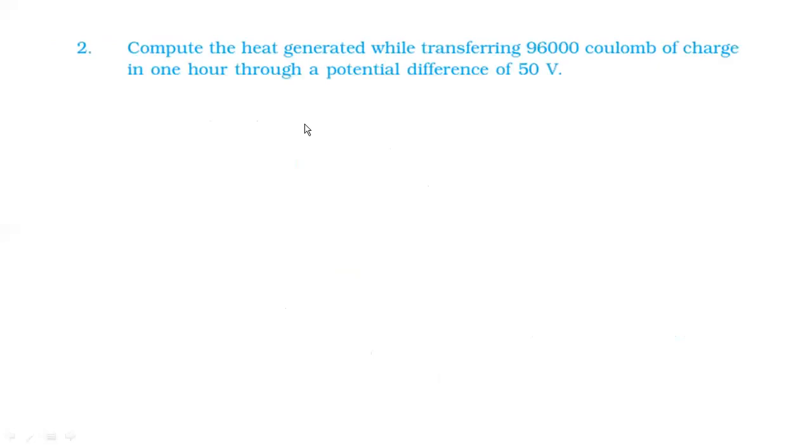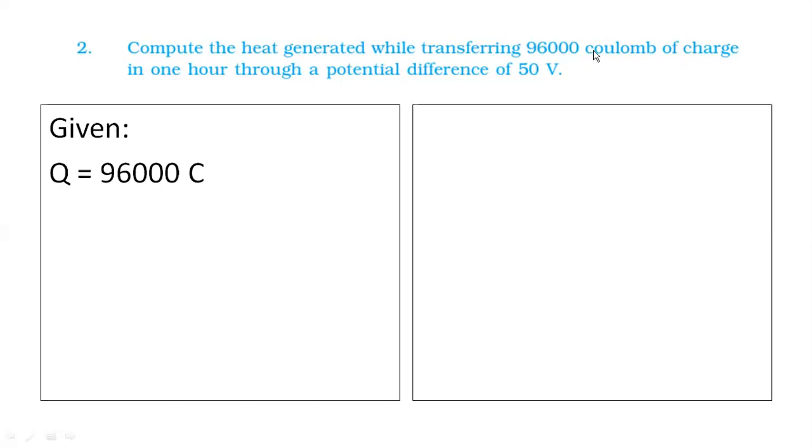Second question. Compute the heat generated while transferring. This is a numerical, so we have to use the heat formula. Compute the heat generated while transferring 96,000 coulomb of charge in 1 hour through a potential difference of 50 volt. Okay, all the values are given. Let me write it. What is the Q value given? 96,000 coulomb. Coulomb is the unit of what? Electric charge Q. So Q value is 96,000.